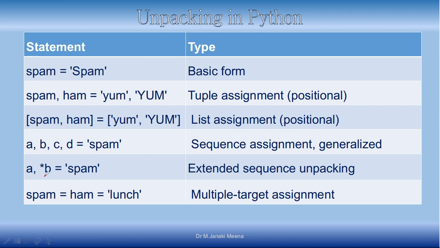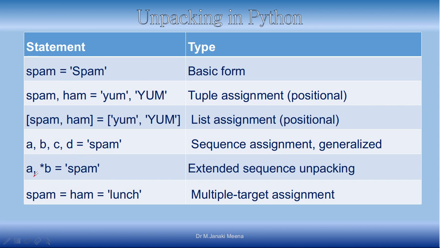I can also do it like this: A, star B. When you look at the previous assignment, the number of characters and the number of variables are the same, so the corresponding values are assigned to the variables. But in the second one, we have only 2 variables, A and B, but there are 4 characters.